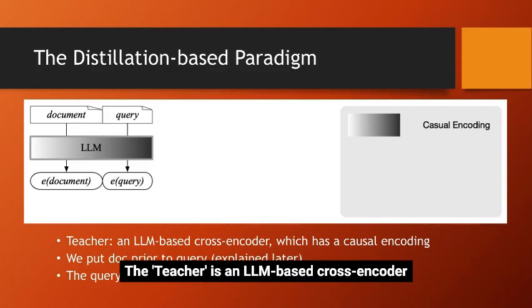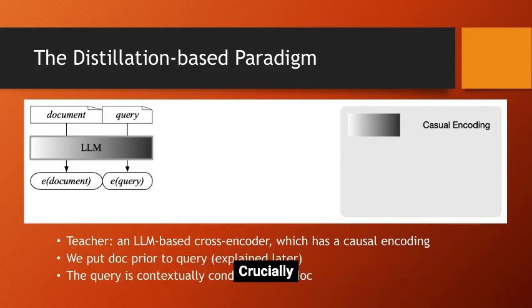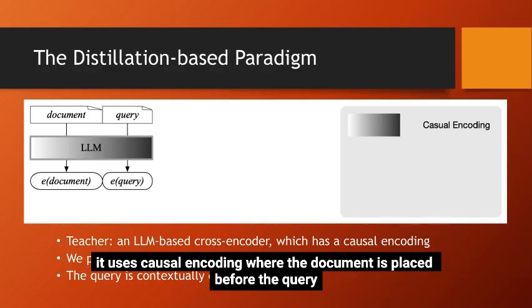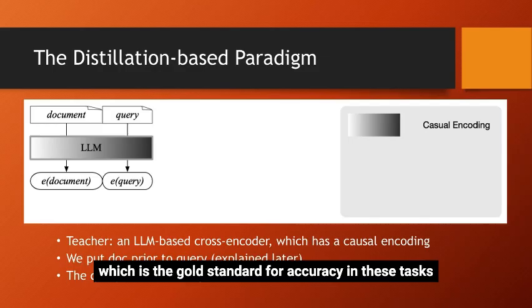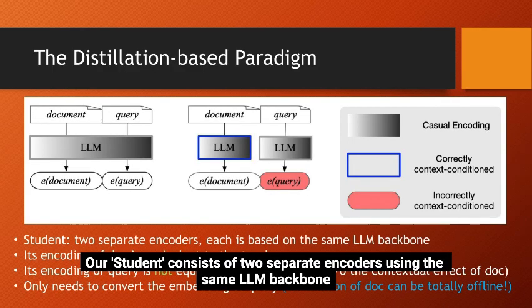The teacher is an LLM-based cross-encoder. Crucially, it uses causal encoding where the document is placed before the query. This ensures the query's representation is fully conditioned on the document's context, which is the gold standard for accuracy in these tasks. Our student consists of two separate encoders using the same LLM backbone.